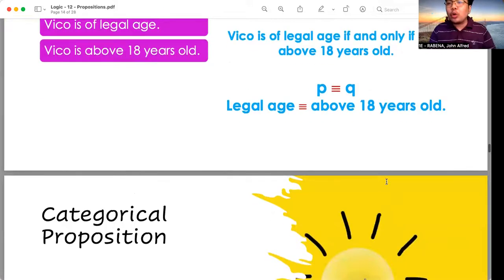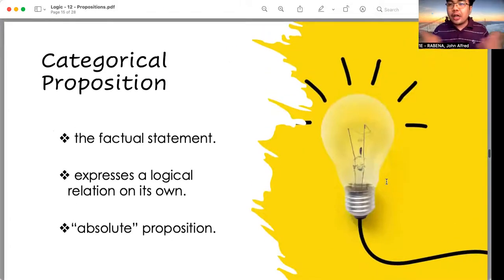Now we move on to categorical propositions. What are categorical propositions? Categorical propositions are factual statements. These express a logical relation on their own. Okay, it can stand on its own. It states a fact, and it is what we call the absolute proposition. So if hypothetical propositions indicate relations, there has to be some relation between one thing and another thing. In categorical propositions, these are absolute propositions because they only state facts.